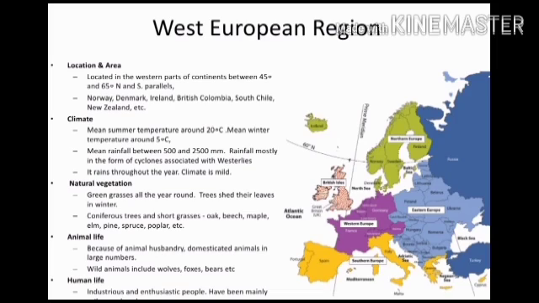West European regions. These regions are located in the western part of continents between 45 degree and 65 degree north and south parallels. Areas are Norway, Denmark, Ireland, New Zealand, British Columbia, etc. Mean summer temperature around 20 degrees Celsius. Mean winter temperature around 5 degrees Celsius. Mean rainfall between 500 and 2500 millimeters.